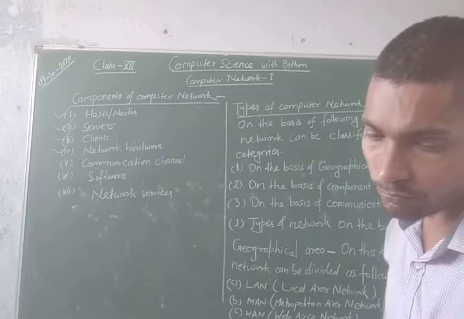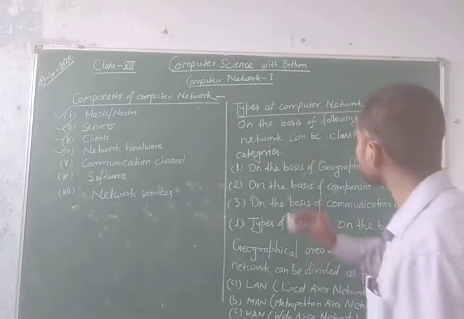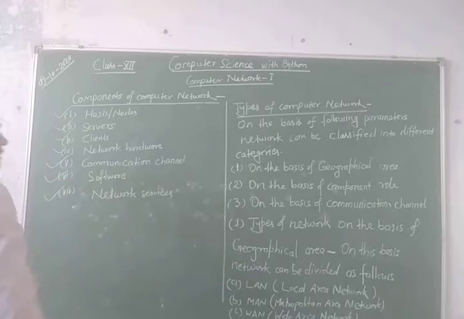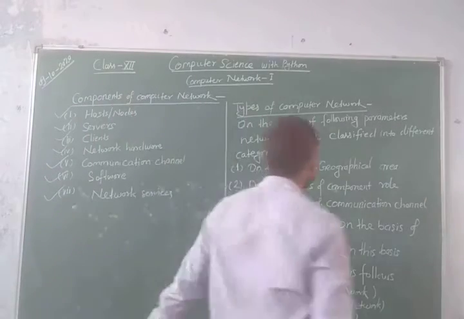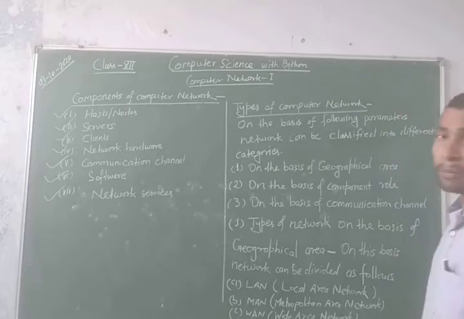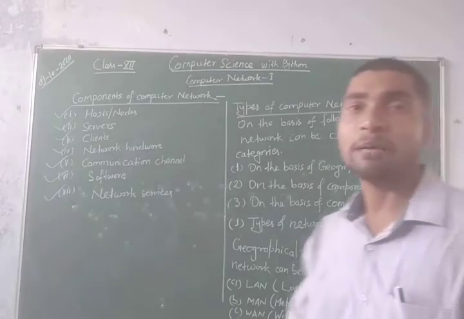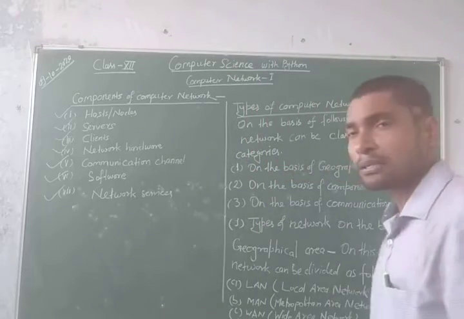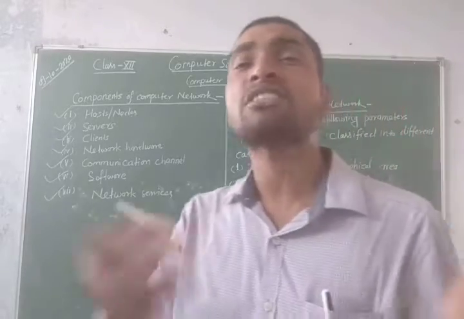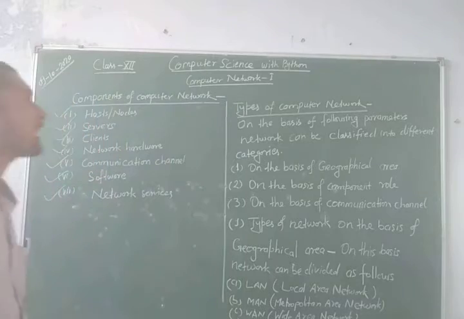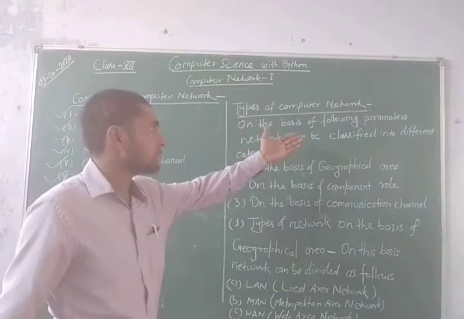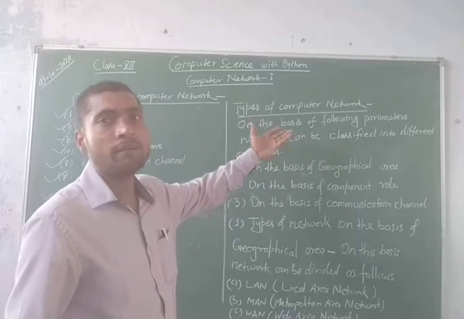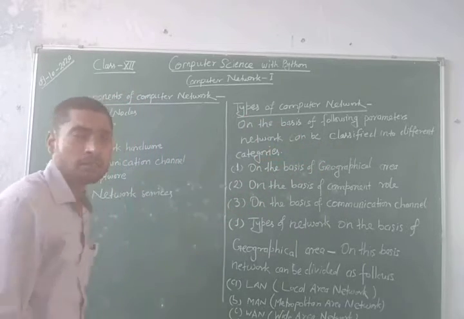Alright? Now let us see the types of computer network. It means how many different types of network there are. Network can be classified on the basis of some parameters. And what are these parameters? On the basis of some parameters, we can classify the computer network into different categories.